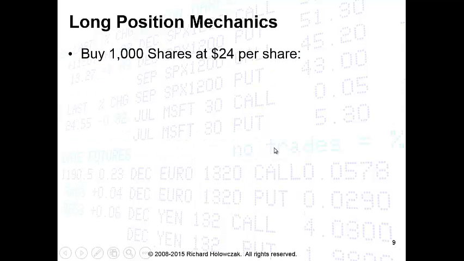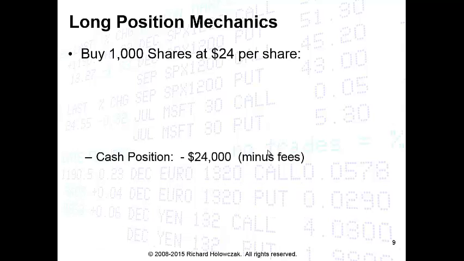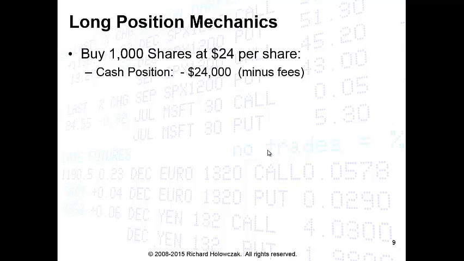How would we go about doing that? Well, let's assume the market is trading around $24 a share, and we decide to buy 1,000 shares. In that case, our cash position would go down by $24,000. As a side note, we're going to ignore the trading fees for a minute here. We need to purchase 1,000 shares at 24, so that's going to take $24,000 out of our account. However, what we get in return is 1,000 shares of the stock.